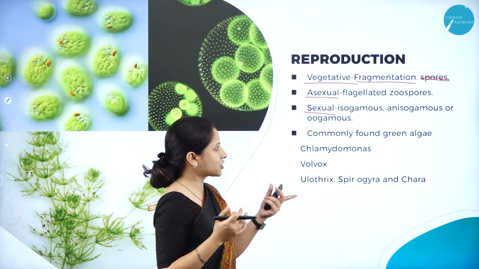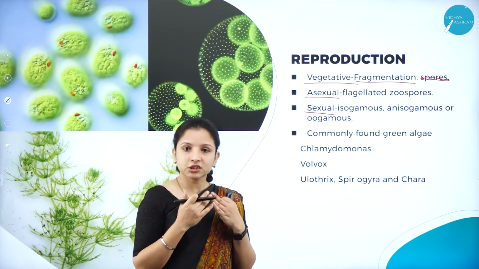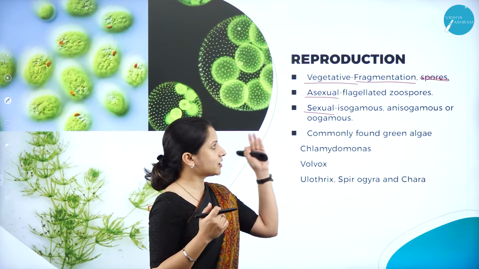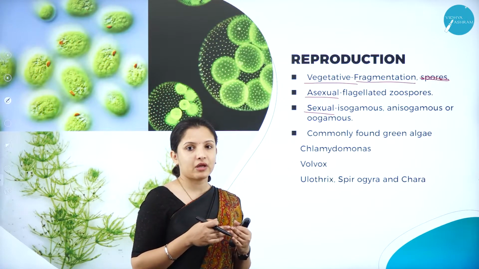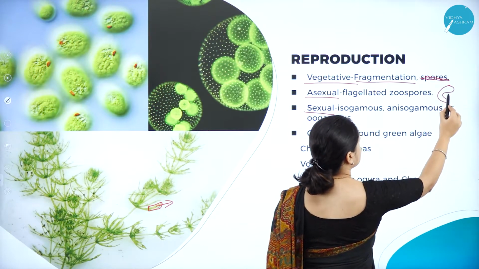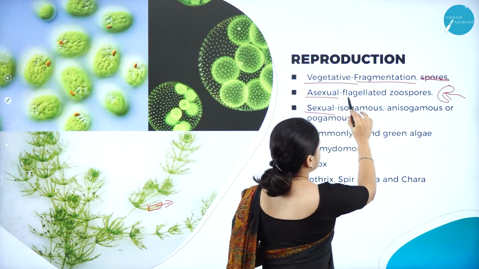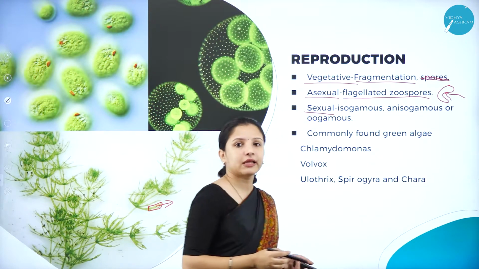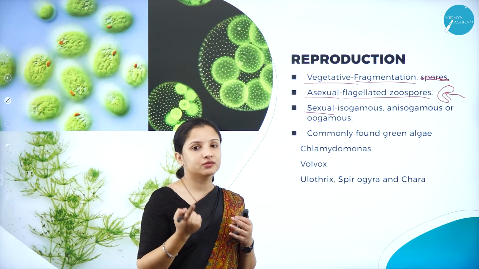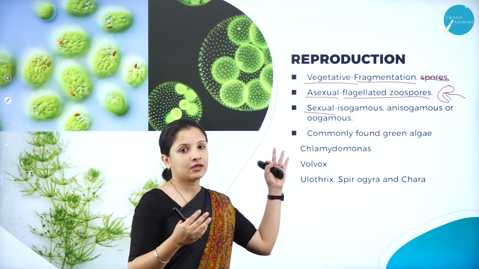Next, moving to asexual reproduction. Asexual reproduction is especially by the production of spores. Here spores are produced, and especially in the case of Chlorophyceae members, they are zoospores. These zoospores are usually flagellated. They have flagella. So the asexual reproductive structures are nothing but the spores, and especially the zoospores help in the development of a new organism in algae.